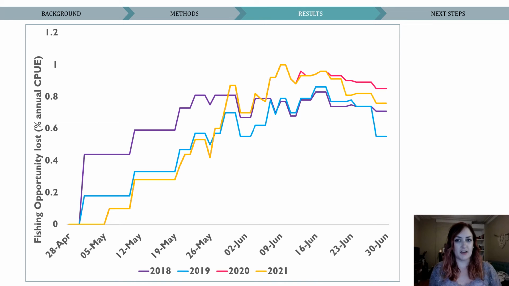So in terms of the impacts, this graph shows the progression of lost fishing opportunity throughout the season. These percentages represent the proportion of the total seasonal CPUE that was unavailable to fishing due to a closure. Again, we can see the impact of the static closures in early May, and an ANOVA showed that there was a difference in the cost among the protocols, but a post hoc test determined that the only difference was between 2018 and 2019. So the 2018 protocol resulted in more lost fishing value than the 2019 one, but otherwise there was no differences among the different protocols.